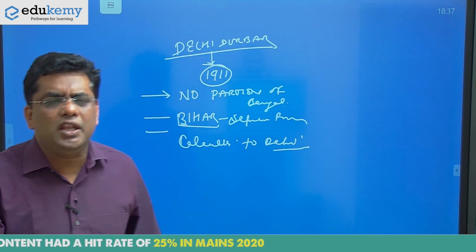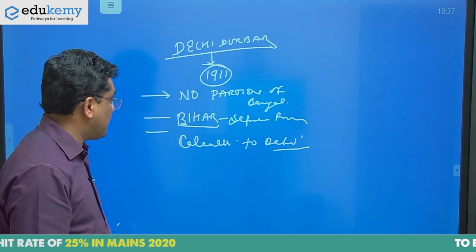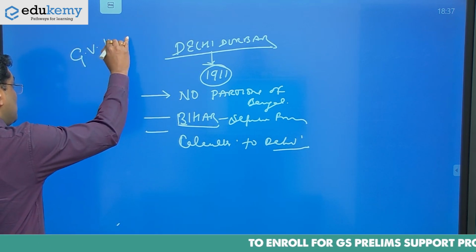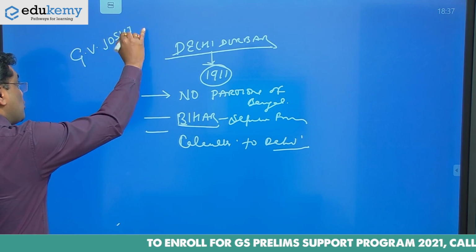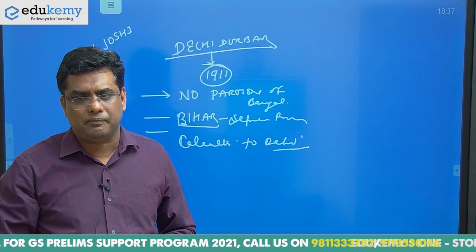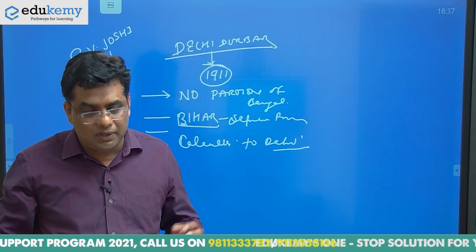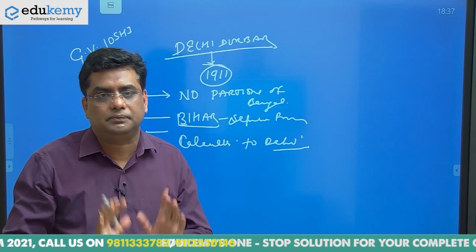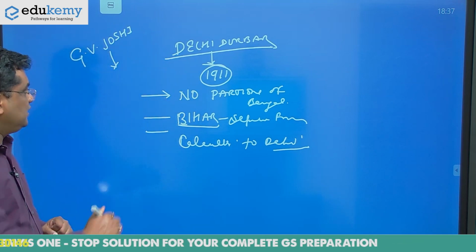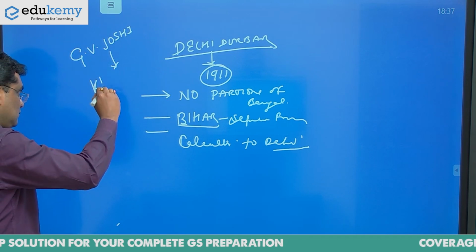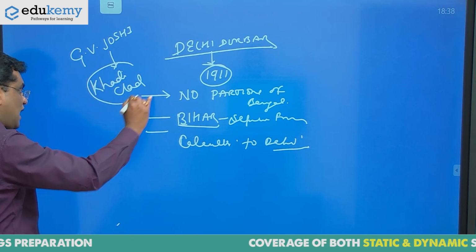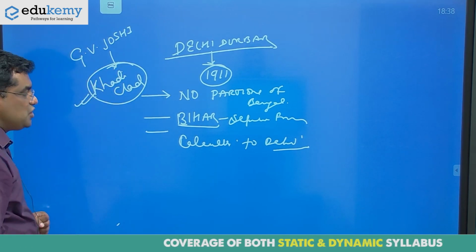1911. Many people were invited, and there was a very prominent personality. His name was G.V. Joshi. And G.V. Joshi, in order to express his commitment to the Swadeshi, top to bottom, wore khadi dress and presented himself in honor of the king, but in full khadi clad. This is how the boycott was silently expressed by G.V. Joshi.